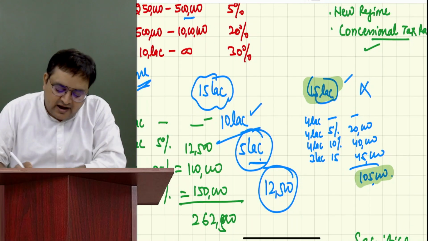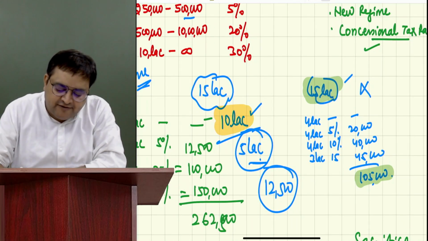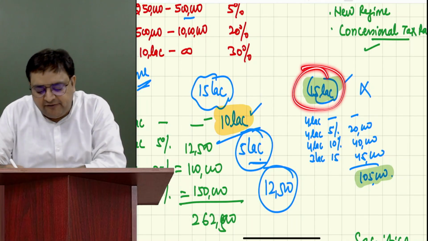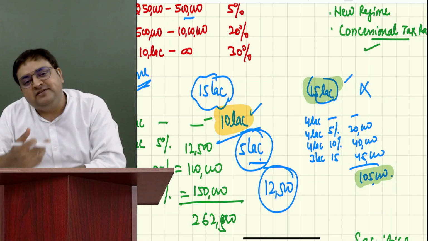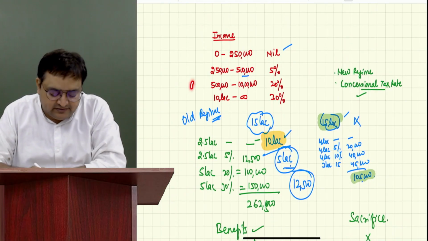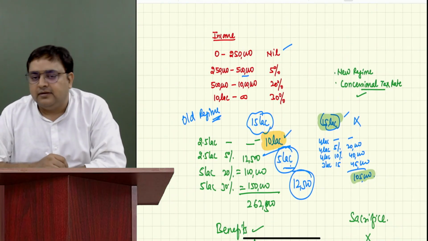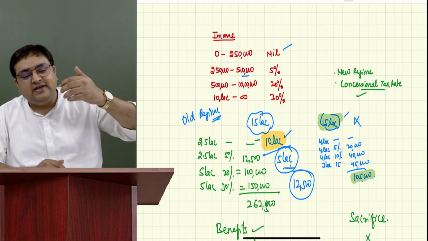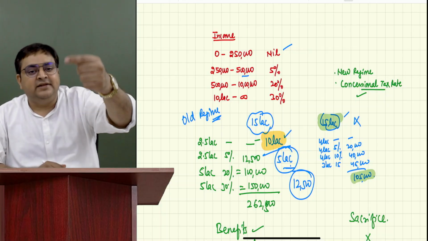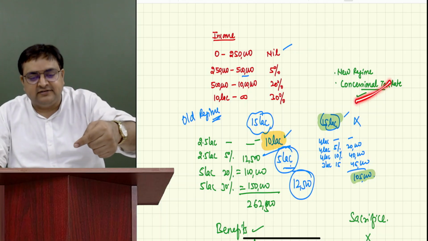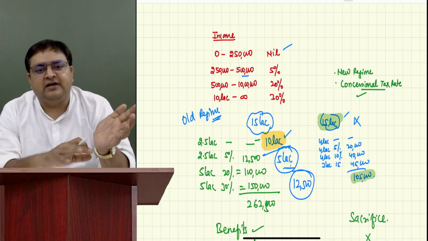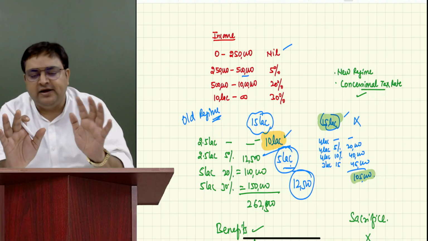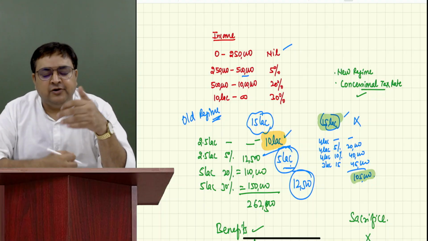But here, I will not get this benefit of 10 lakh and I have to pay tax on 15 lakh. And on 15 lakh, how much is the tax? 1,05,000. Now tell me which system is better? This one is better. Are you all understanding it? Because they came out with a concessional scheme, but they said that, okay, if you want the concessional scheme, you have to sacrifice some of the benefits also. What benefits are to be sacrificed? That we will see in the subsequent lectures. Don't worry about it. I'm just giving an overview.